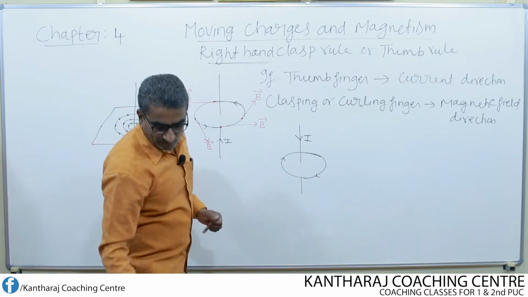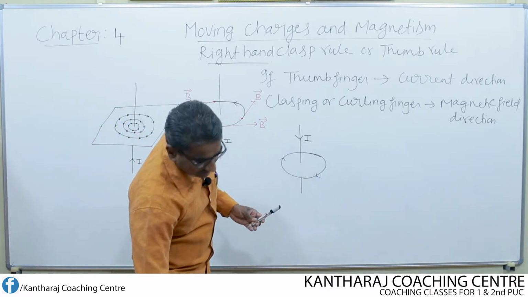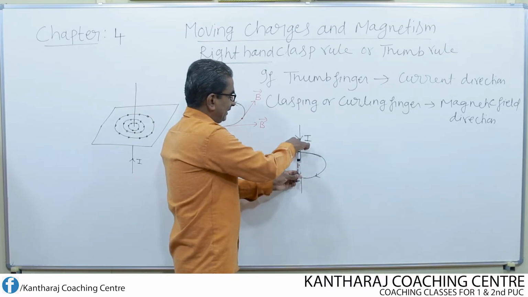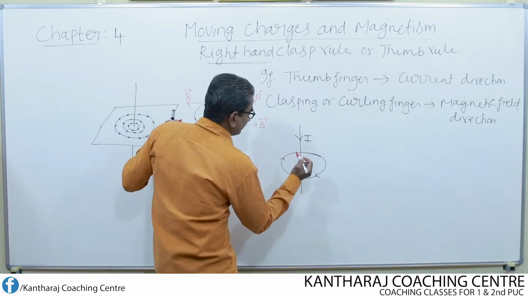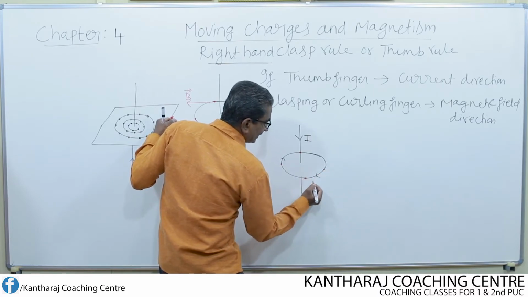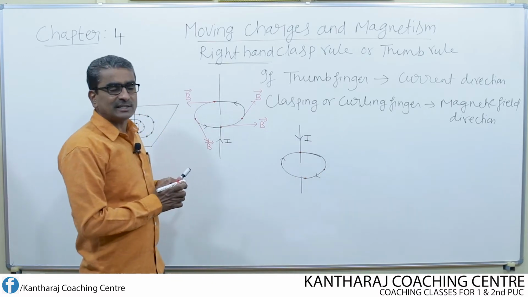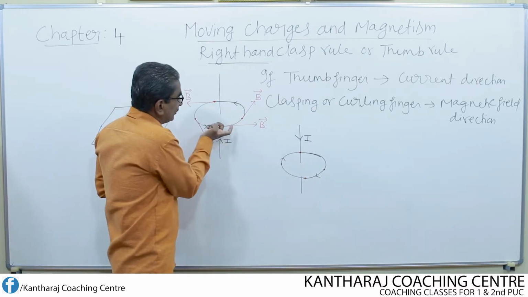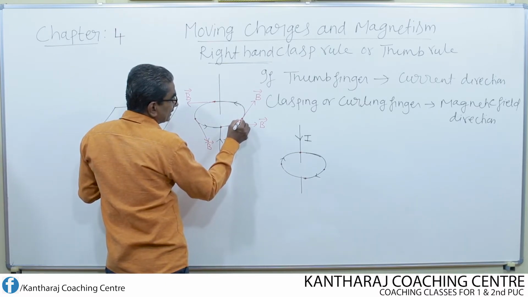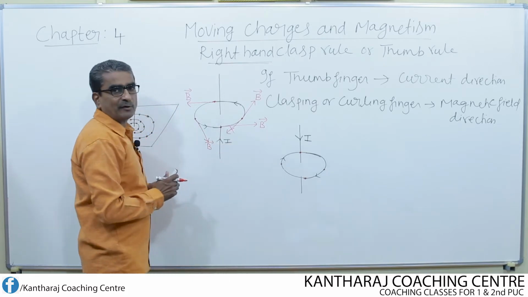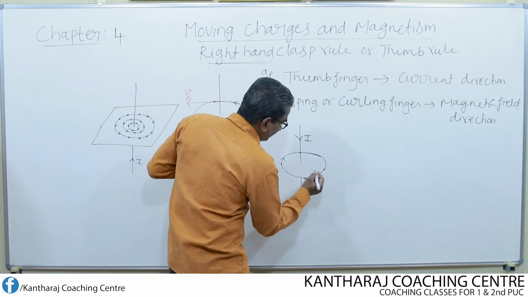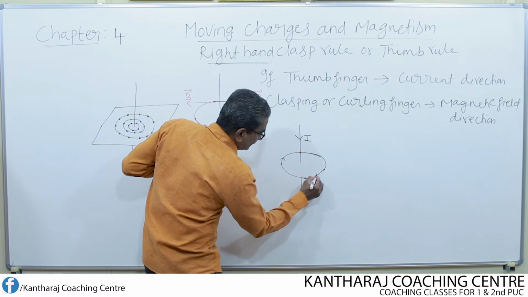Now again, if I want to find the direction of magnetic field at different points, that means right side, somewhere here, left side, front side, and even at the back, let us mark those points here. All I need to do is draw the tangent. How do you draw the tangent? The tangent should be drawn along the curling direction. Look here, curling is like this. Of course, we can draw the tangent like this also, but this is the wrong way of drawing the tangent, because the tangent direction should be along the curling direction. So here also, at this point, I draw the tangent along the curling direction.